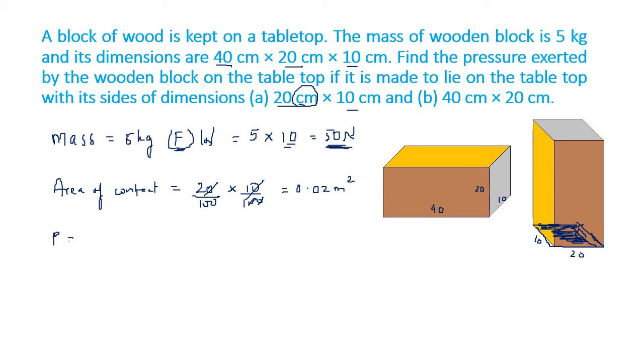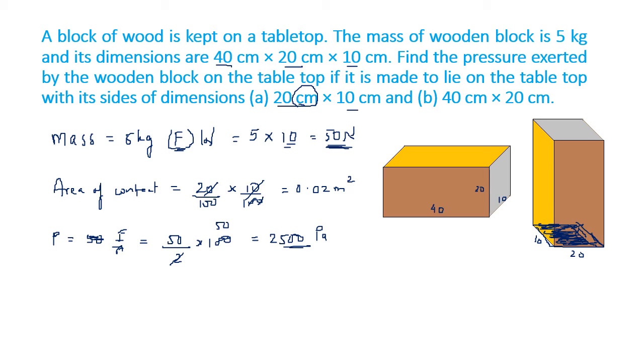So the pressure is equal to force upon area. So 50 upon 2 into 100, the pressure applied is 2500 Pascal or Newton per meter square. This is the pressure applied when the block is kept like this, with the 20 by 10 base in contact with the ground.